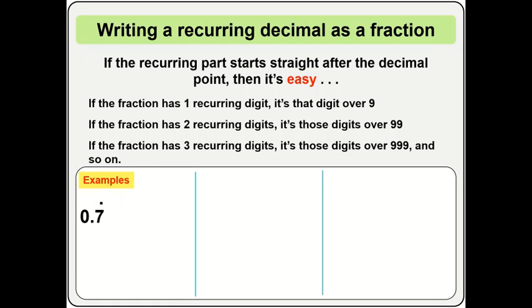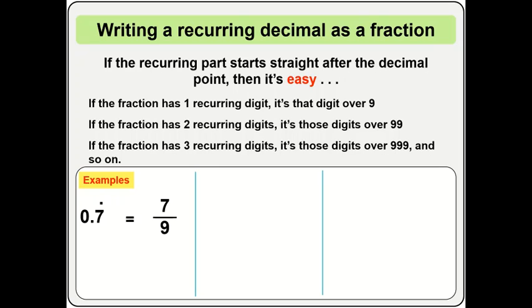0.7, you can see a dot on 7. That dot on 7 means that 7 is repeating itself. In other words, if I'm to write this number out in its raw state, it's going to be 0.777777777 and so on. But you can see here that 0.7, according to what we have up here, is going to be 7/9, and that's the answer. You don't need to do much maths about it, although there's a calculation around it, but this is the short form. This is what you're expected to know.